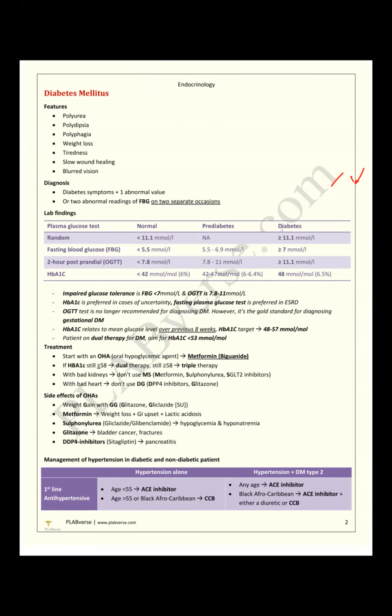They give the drug name and you have to remember these. Gliclazide is a sulfonylurea; glibenclamide commonly causes hypoglycemia. A patient comes to your hospital with hypoglycemia, unconscious, and you see the sugar level is very low. What's the drug? You have to take the history: the patient is taking a sulfonylurea.